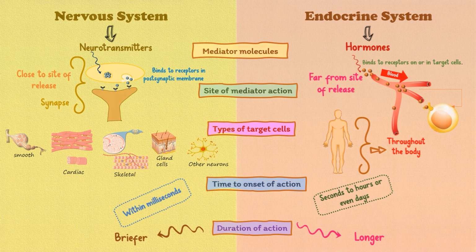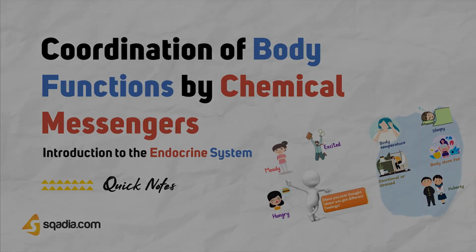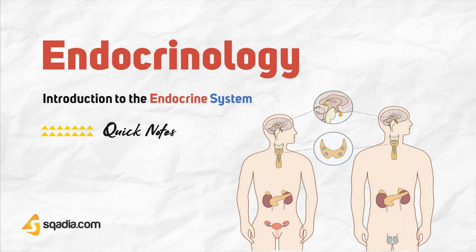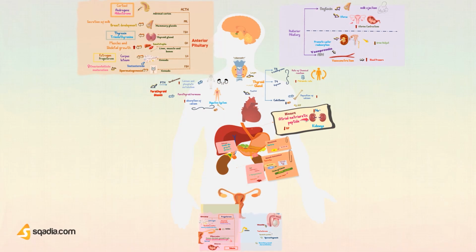In short, we can say that the nervous system exerts rapid controls via nerve impulses. In contrast, the endocrine system exerts more prolonged effects via hormones. In upcoming sections of the video, we will also have several opportunities to see how the nervous and endocrine systems function together. We will discuss coordination of body functions by chemical messengers, endocrinology, types of glands, the principal endocrine glands, hormones, and their functions. So this was all about this introductory section. For upcoming sections of this video, stay connected.